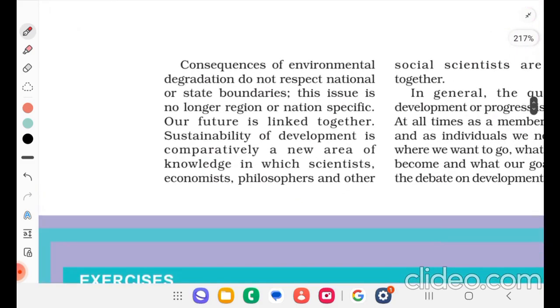Consequences of environmental degradation do not respect national or state boundaries. This issue is no longer region or nation specific. Our future is linked together. Sustainability of development is comparatively a new area of knowledge in which scientists, economists, philosophers, and other social scientists are working together.